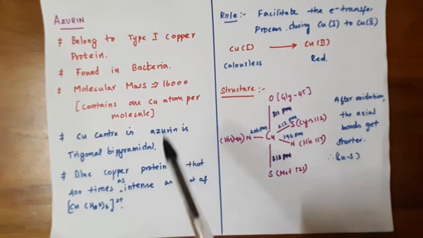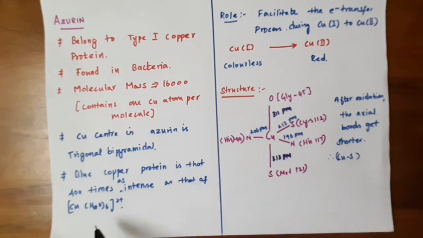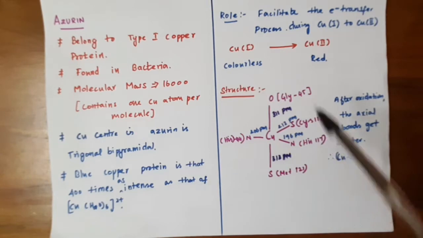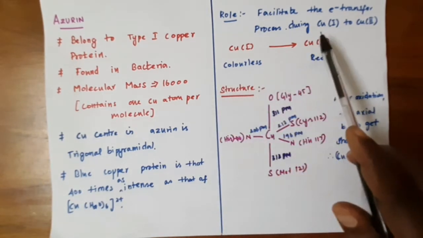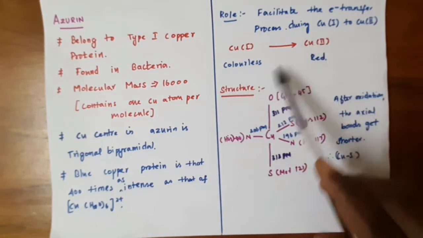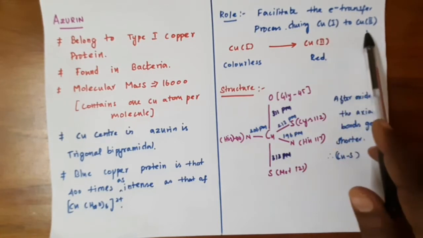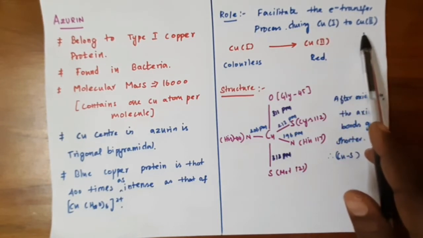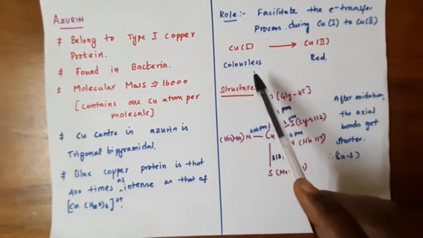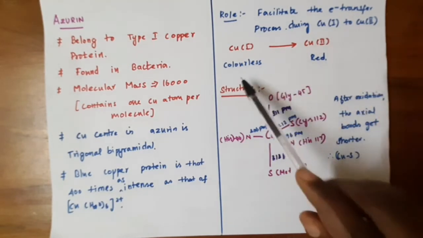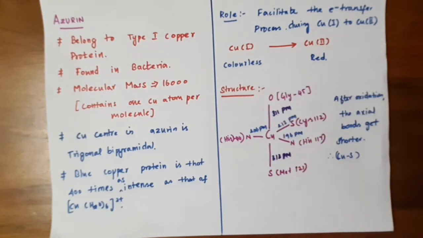This blue copper protein azurin has very intense color, 400 times as intense as that of the hexaaqua copper 2 complex. The role of azurin is that it facilitates the electron transfer process during the conversion of copper 1 to copper 2.